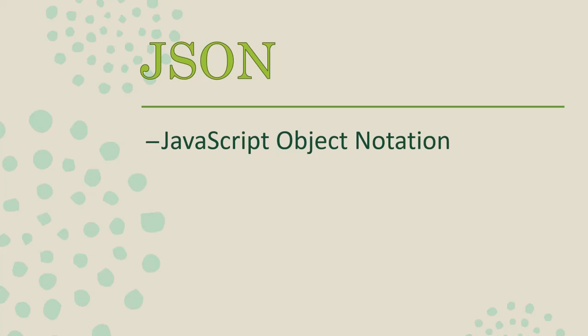That is, we can pass the data from server to client, and we need to pass the data back and forth in our programming language or in our web page. So in that way we need JavaScript Object Notation for this purpose.